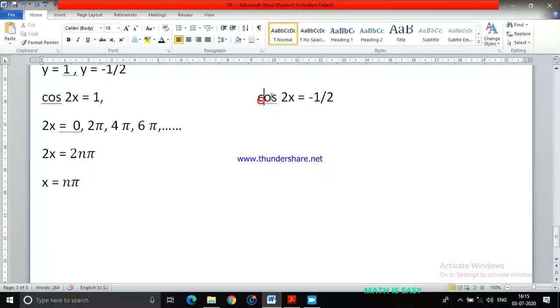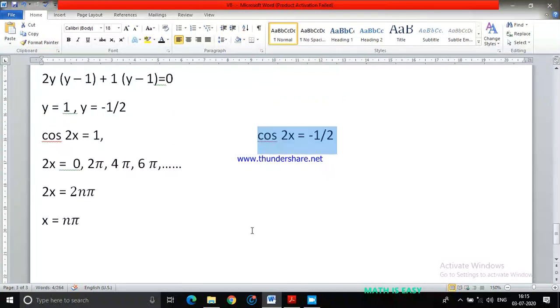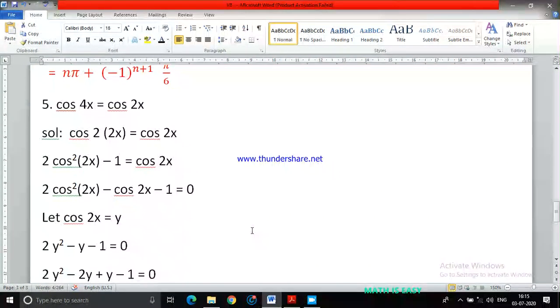Now your homework is try to find cos theta is -1/2. Cos theta is -1/2 means cos is negative in the second quadrant and fourth quadrant. Second quadrant is pi minus theta and fourth quadrant is 2 pi minus theta. Okay. I think I'll get n pi plus or minus something pi by 3 something. Just write out. I'll leave it to you as a homework. Okay, this is exercise 5th question.